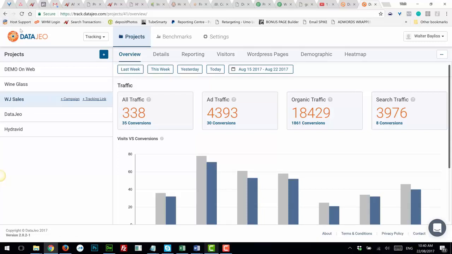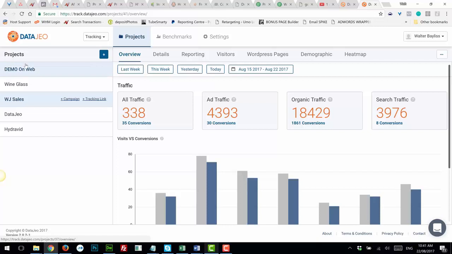Now, all of this data is available to anyone. You could go out there and run Alexa searches and Quantcast and SimilarWeb and all these different products. The total cost of the data coming in would cost you thousands of dollars per month. And we show how they can get the whole DataJeo system for less than $300 for a whole year. So that's what we're covering with the DataJeo webinar.